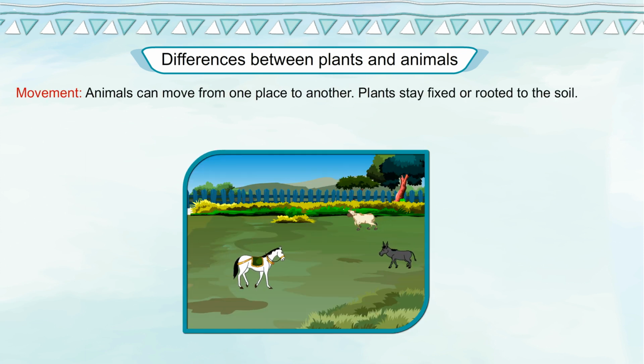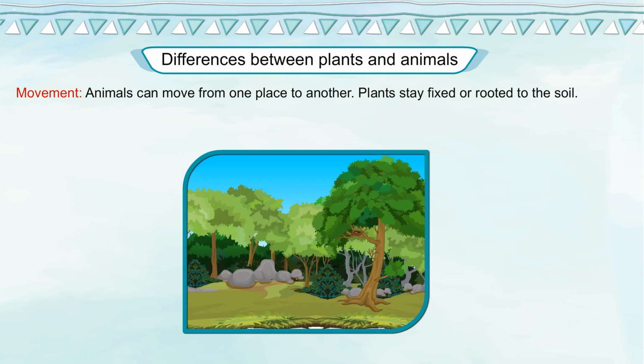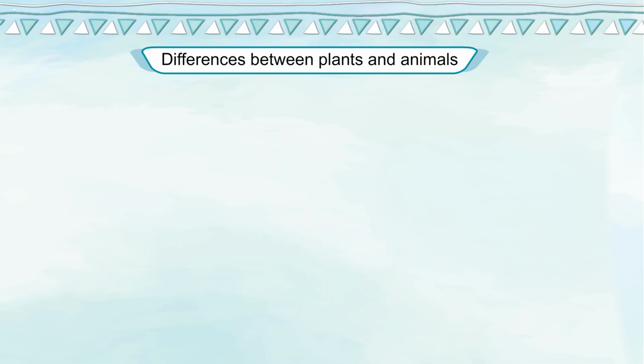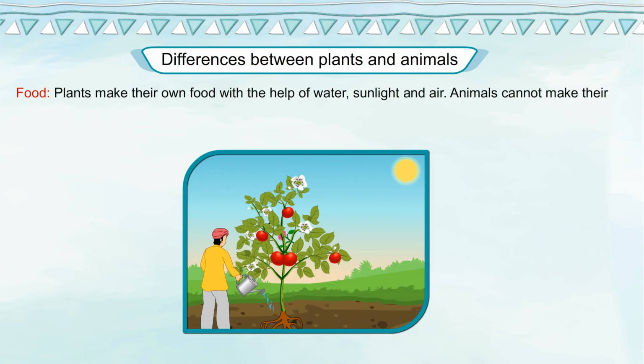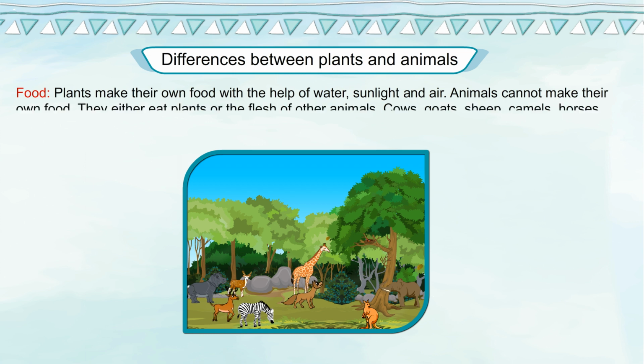Movement. Animals can move from one place to another. Plants stay fixed or rooted to the soil. They remain at one place. Food. Plants make their own food with the help of water, sunlight and air. Animals cannot make their own food.